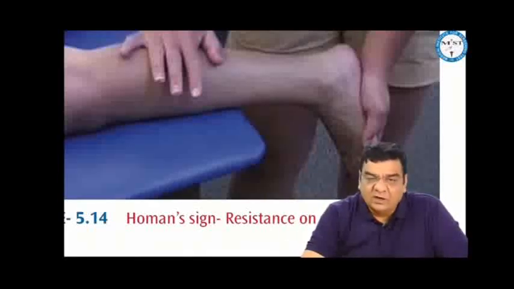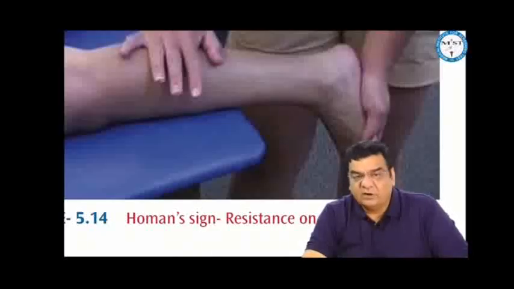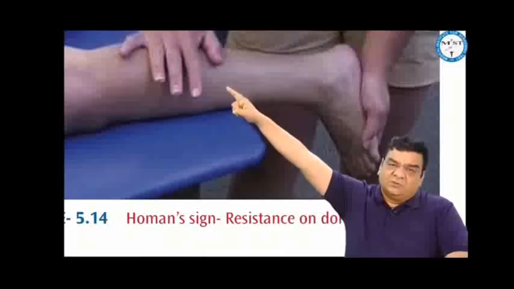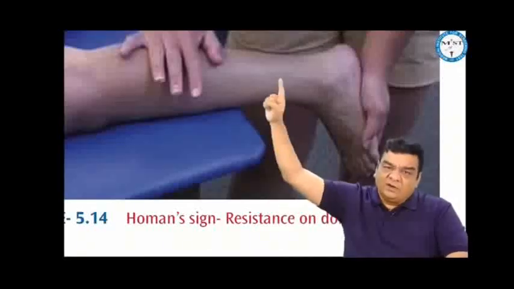Better to do a duplex imaging. The gold standard investigation for DVT would be ascending venous phlebography, but that is also not routinely done. Duplex imaging is sufficient. We do not want to disturb this thrombus, because if you try to make any movement in this area, it will carry a risk that the thrombus can move up.